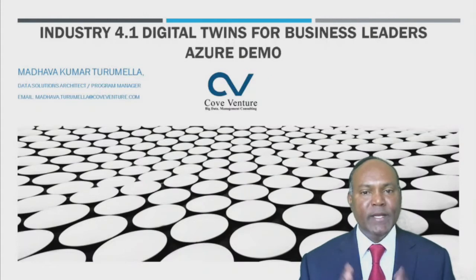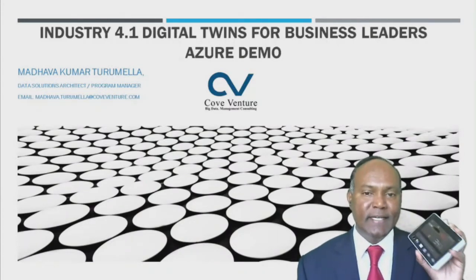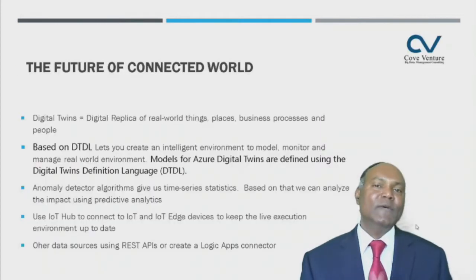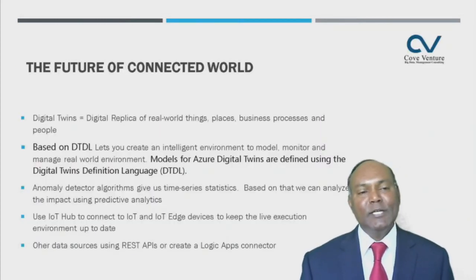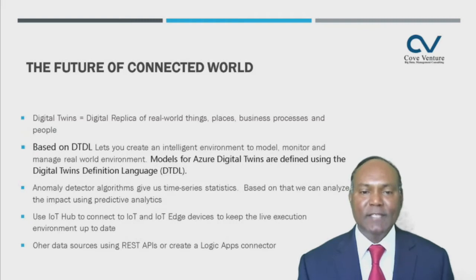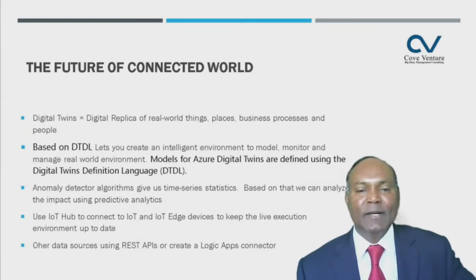That is where it is called a twin, a digital twin. So when a physical IoT device, an Internet of Things, is replicated in cyberspace, it is called a twin. A twin is a digital replica of the physically existing device. That is where the future of the connected world is. A digital twin is a digital replica of real world things, places, business processes and people.